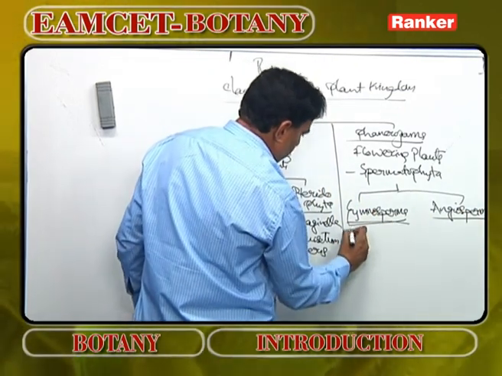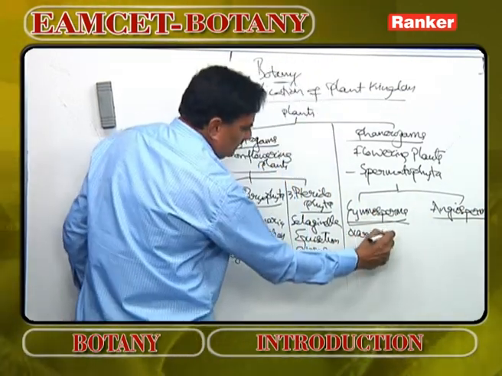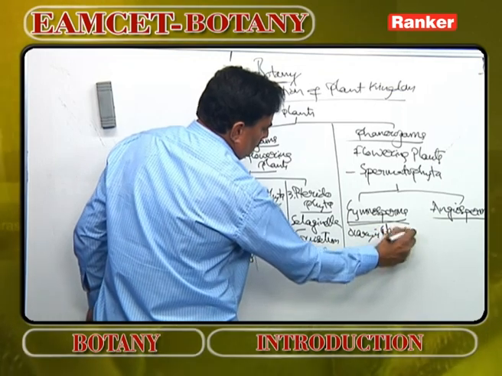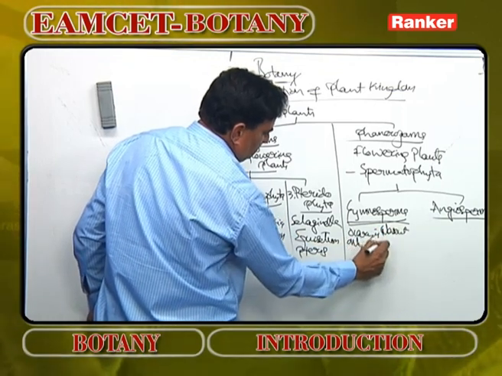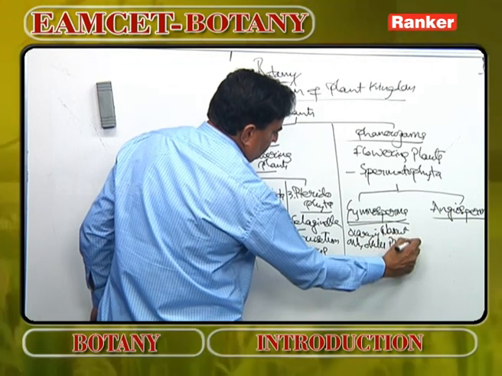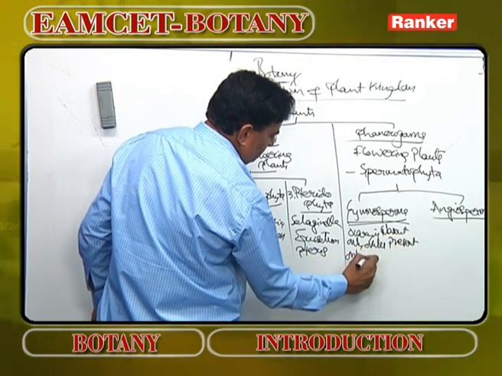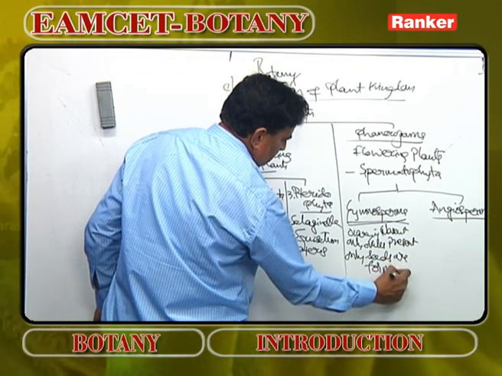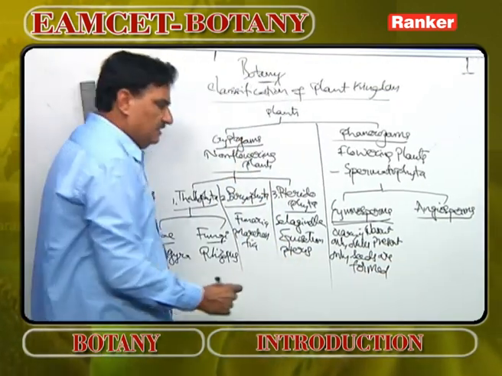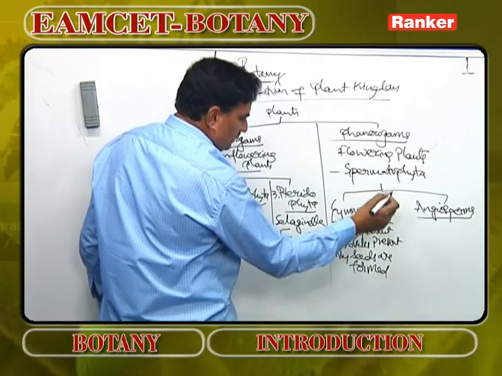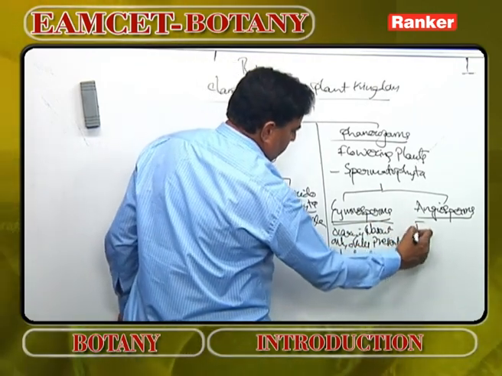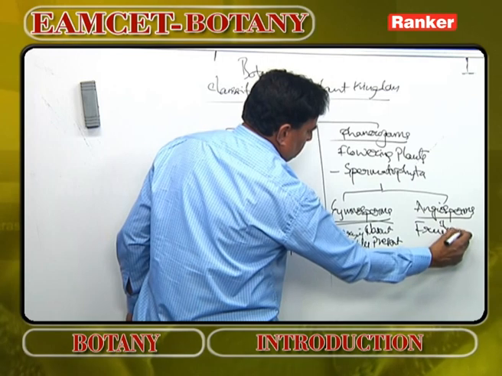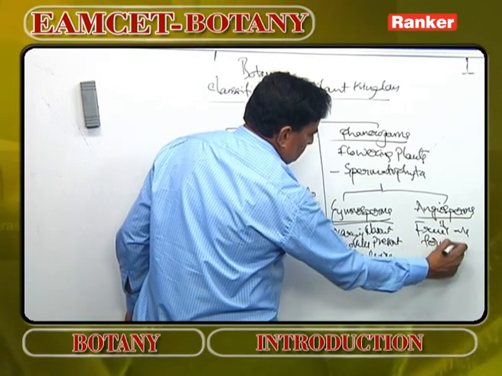Gymnosperms means the ovary is absent, only ovules are present. That's why only seeds are formed, fruits are not formed. In angiosperms, the ovary, ovule, everything is present, so fruits are formed which enclose seeds.